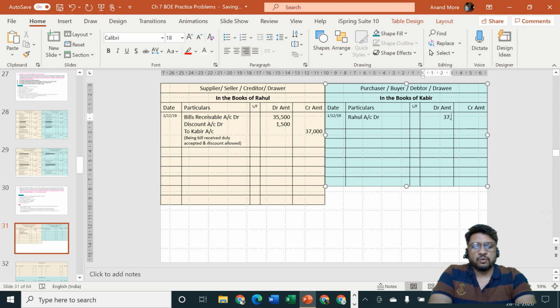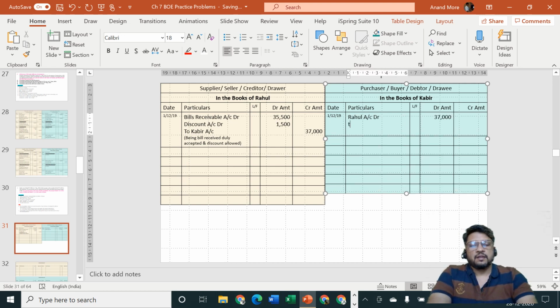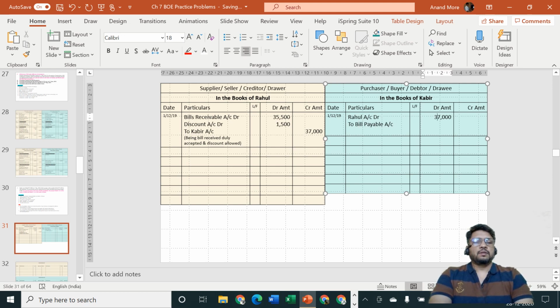Although we are giving him only bill of only rupees 35,500. Still, Rahul is not going to demand rest of the money of rupees 1,500. So we'll say Rahul account is getting cancelled for all rupees 37,000 because he has told us to consider in full settlement. To bills payable account 35,500. And to discount received account,